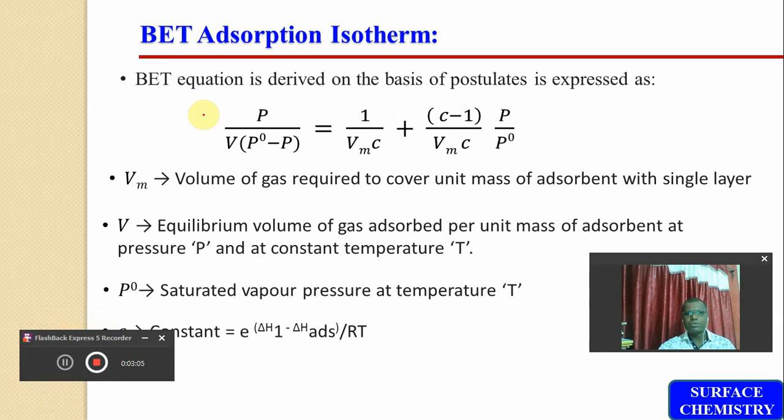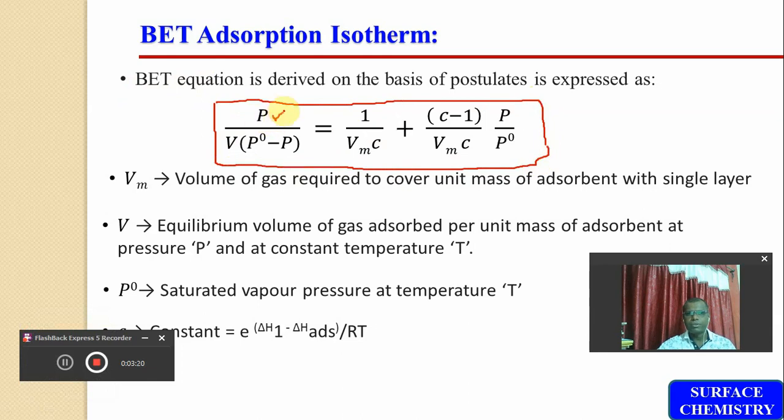Here this is the equation: P upon V into (P0 minus P) is equal to 1 upon Vm into C plus (C minus 1) upon Vm into C, into P upon P0.